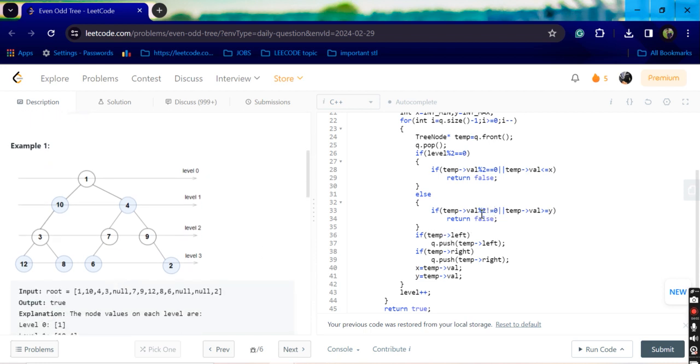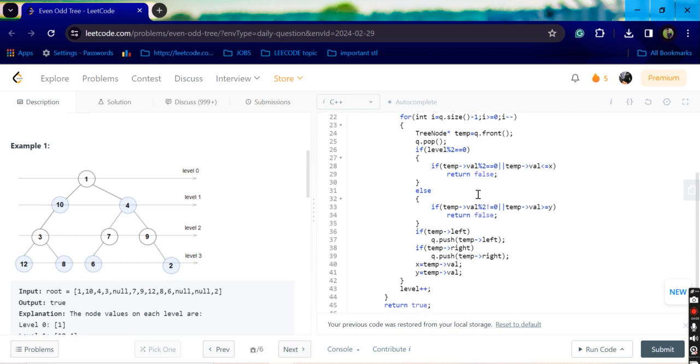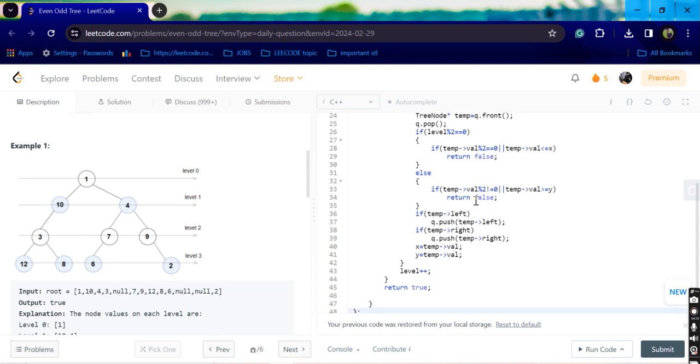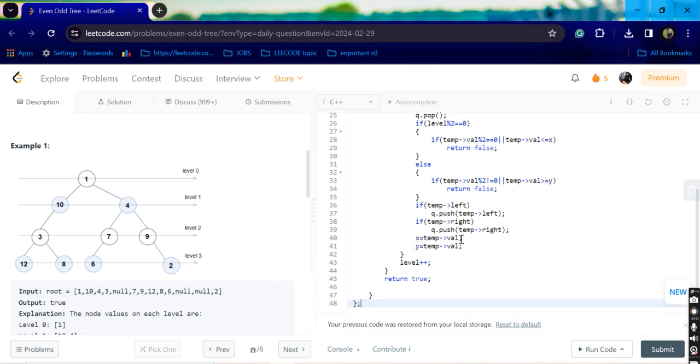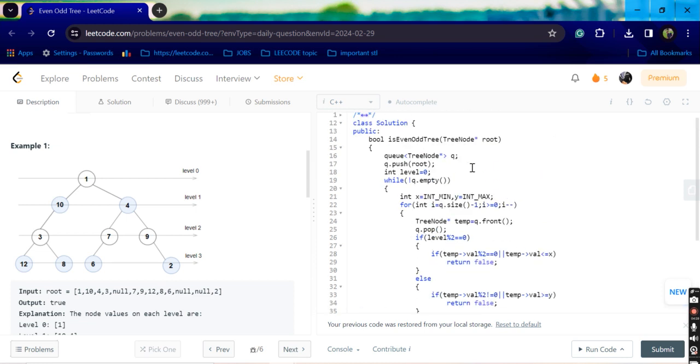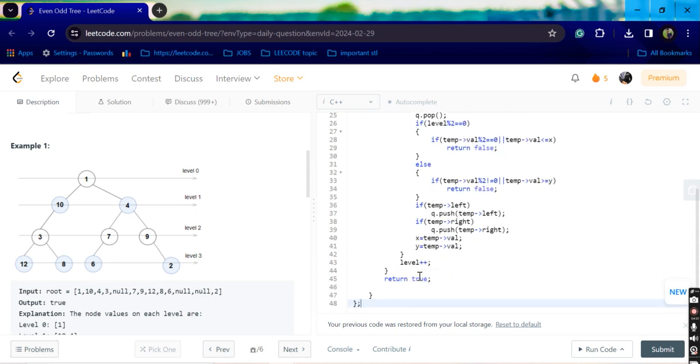So if in an odd level we find an odd value, or the previous value is less than or sorry, the previous value is greater than the current value, we return false. After every traversal we increment the level, and if all levels follow the condition, then in the end we return true.